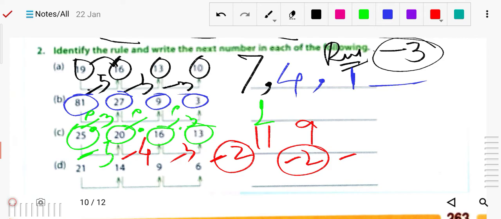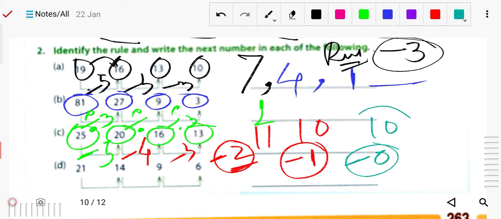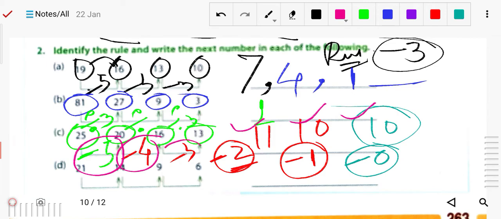Sorry, not minus 2 again all the time, here is the mistake, correct it. Here is minus 2. Now next time it is decreased, so it will be minus 1, meaning 10. Next time how much will it decrease? It will be 0, so the next number will also be 0. So its answer will be 11, then 10, then again 10. So what is the rule here? The rule is minus 5, minus 4, minus 3, then minus 2. So all the time it is decreasing by 1.